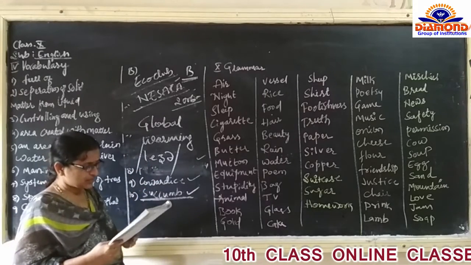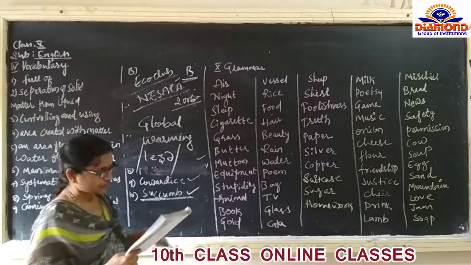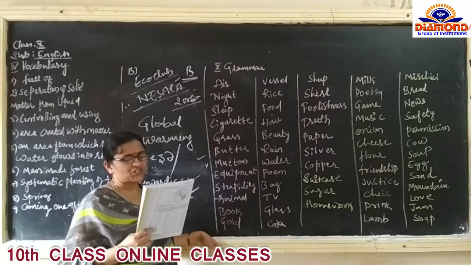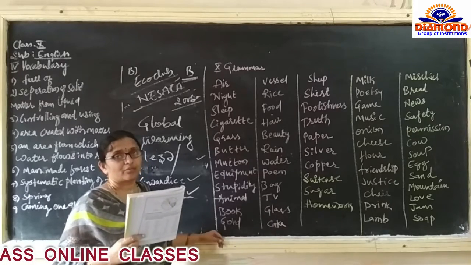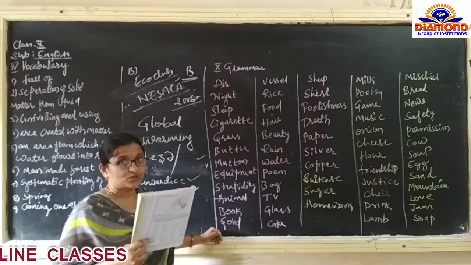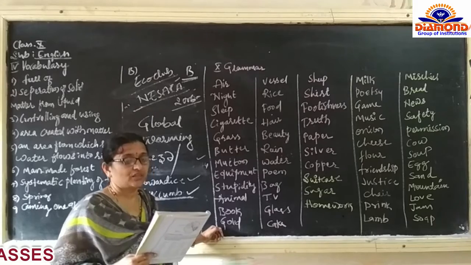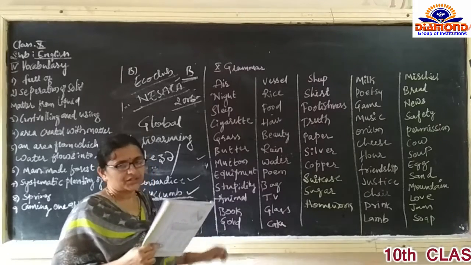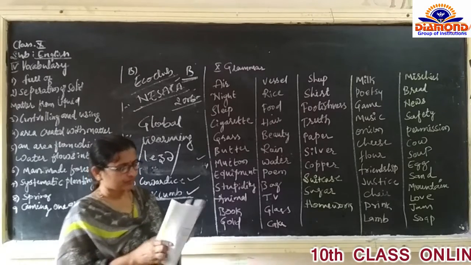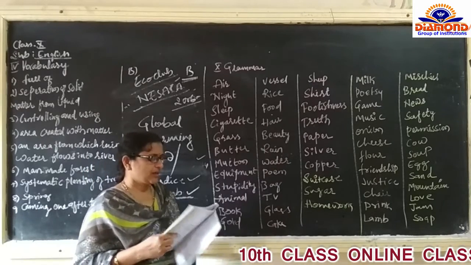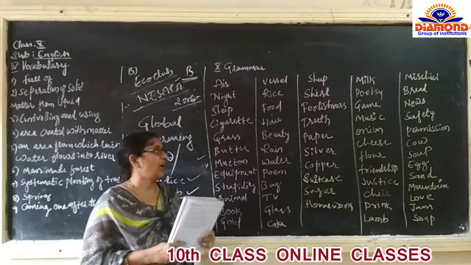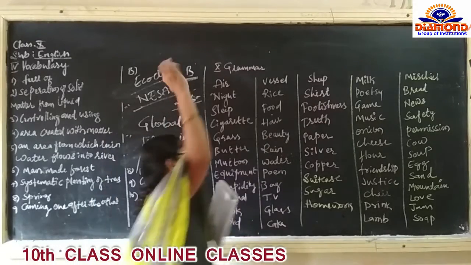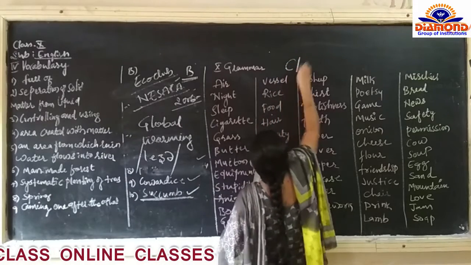The next one is the homework given for you. Topic is sharing Kaveri water with Tamil Nadu. How many cusecs of water we are going to share with Tamil Nadu, Kaveri water. So read this one, that is the homework. Next one is, in the previous class we have learned countable and uncountable nouns.